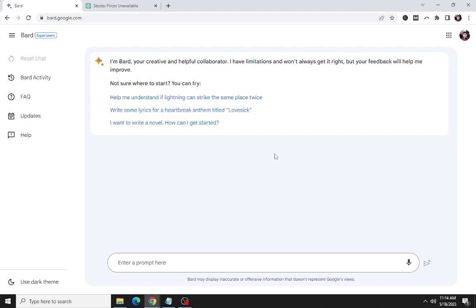So let's assume I'm a landlord having a flat in an area in Salt Lake, and my tenant is not paying me rent. So I want to send him a legal notice. So how can I create this using AI? I'm just going to show you right now. So this is Bard, Google's AI tool, and let's assume my apartment is in Salt Lake and my tenant is not paying me rent. So I'm going to send him a legal notice. So here is the prompt I'm going to give.